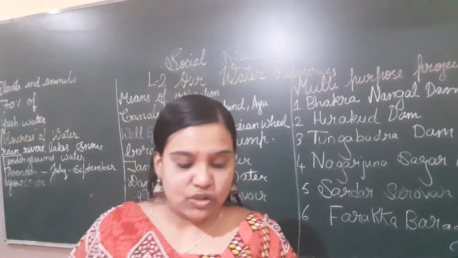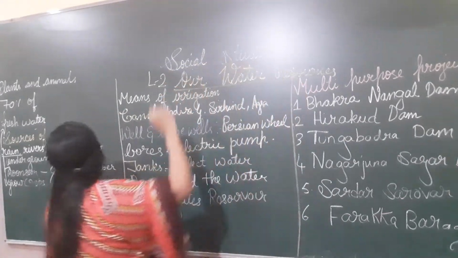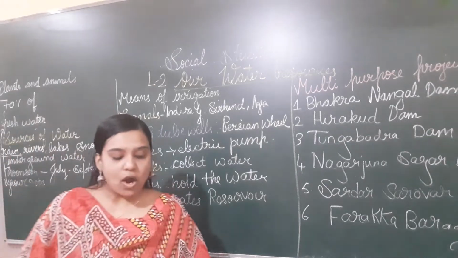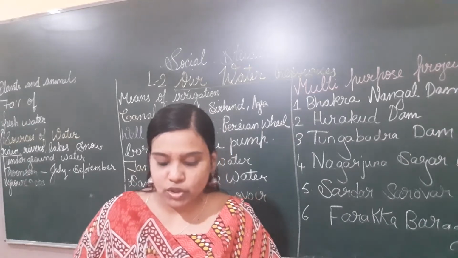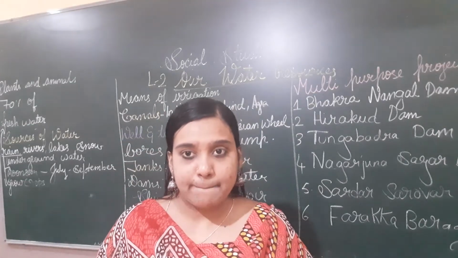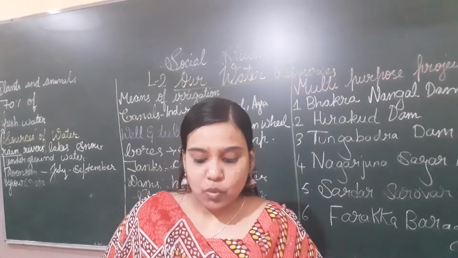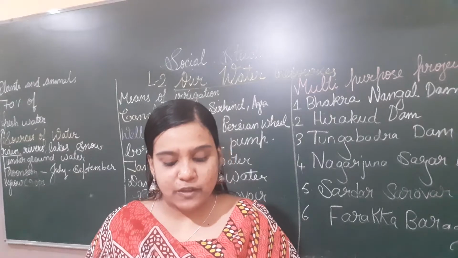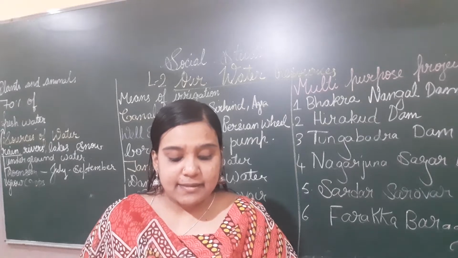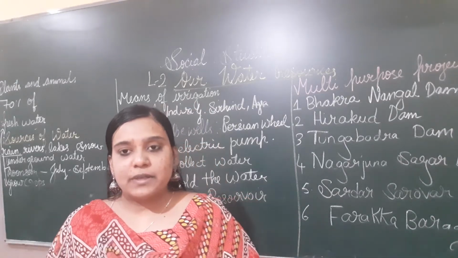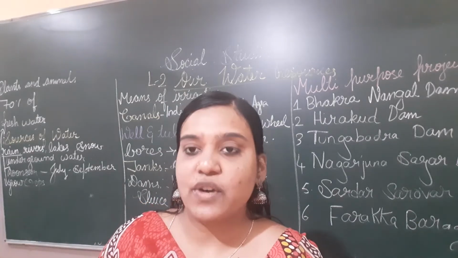Page 191, children, lesson number 2, our water resource. All plants and animals need water. There can be no life without water. We need water to drink, bathe, wash clothes and cook our food. Our agriculture also depends on water. If we look at the world map, we find that the ocean covers almost 70% of our Earth's surface. But this water cannot be used for drinking as it is salty. The water we use for drinking and other purposes is called fresh water.